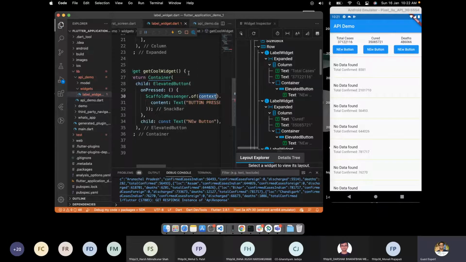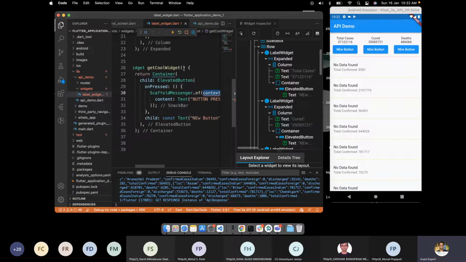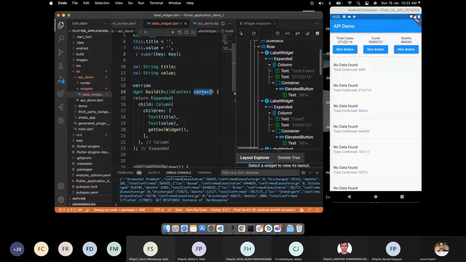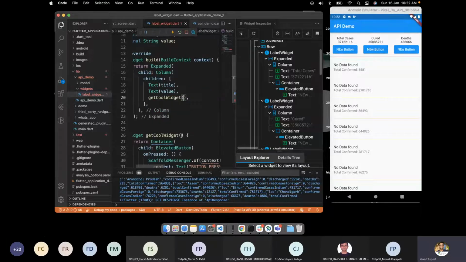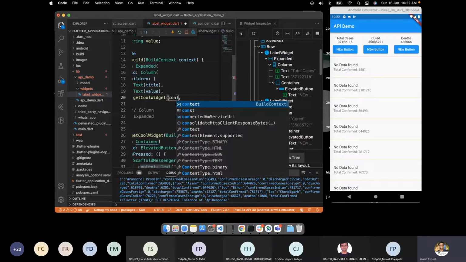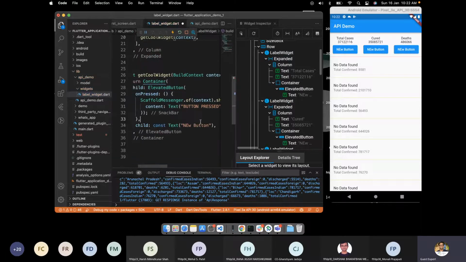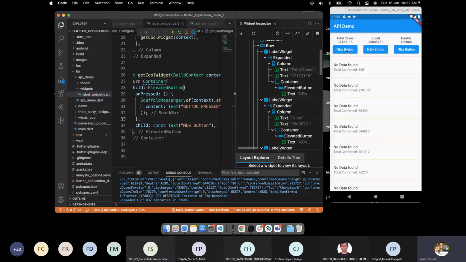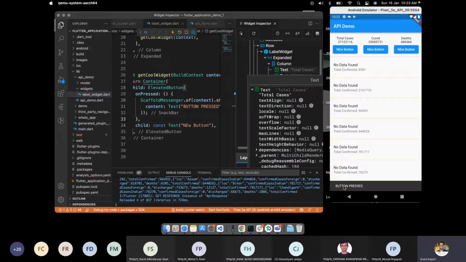There are two ways I can add the context here. First, I can pass this context in the parameter here. So I can add BuildContext context, and here I can pass context, and the same context will be used here. I'll simply save it and refresh it. Now if I click on it, I can see it.